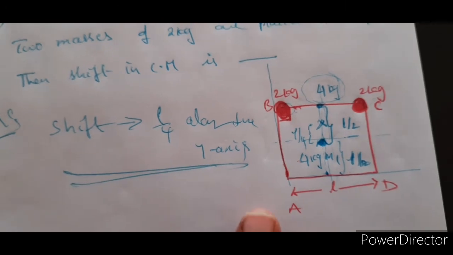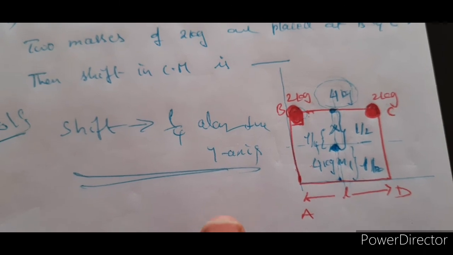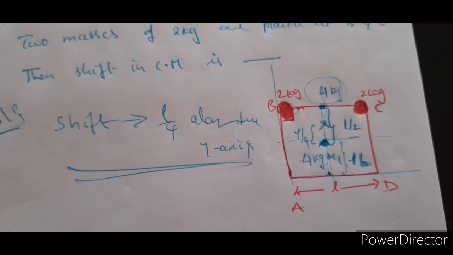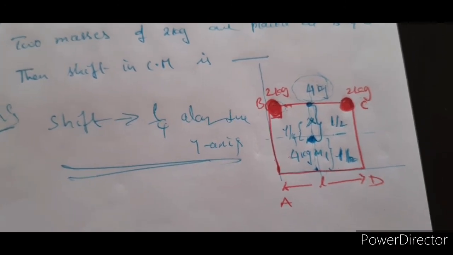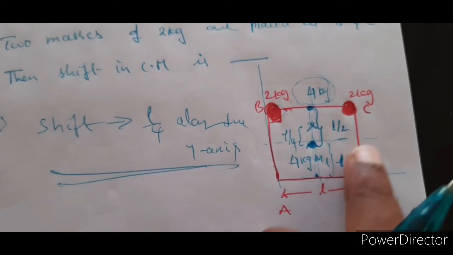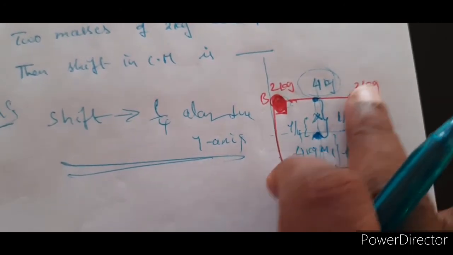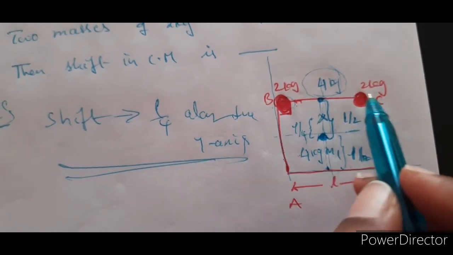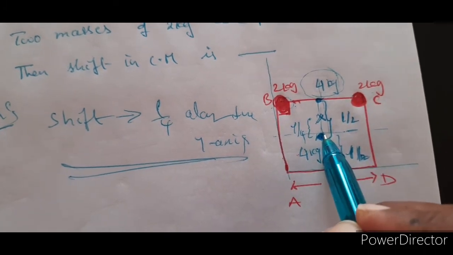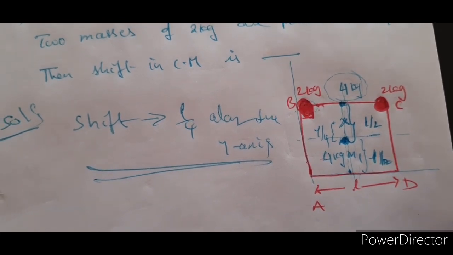Beautiful, isn't it? Whenever you are solving center of mass, you have to use this logic, not just blindly thinking where the mass is distributed. The whole mass may be somewhere, but when you are given different bodies, you have to take the center of mass of each body, not the whole body, into consideration. You are not forming a triangle with three centers. No, not like that. Here these two are there, so the center of mass is here, which is 4 kg, and here the center of mass is again 4 kg. Now the shift here is L by 4, is it not?